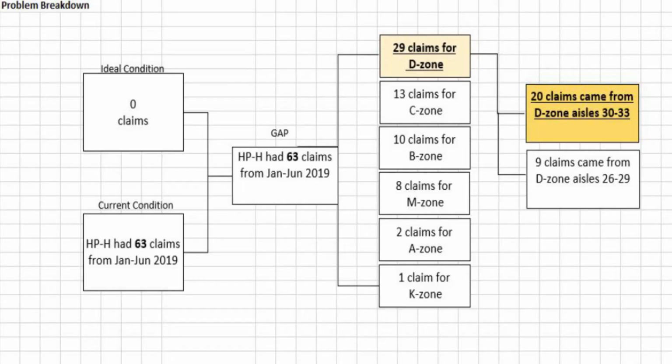We've got a total of 29 claims that are coming from zone D, 13 from zone C, 10 from B, 8 from M, 2 from A, and 1 claim from K. So it was very easy to spot and determine what area we're going to focus on. It's going to be zone D.